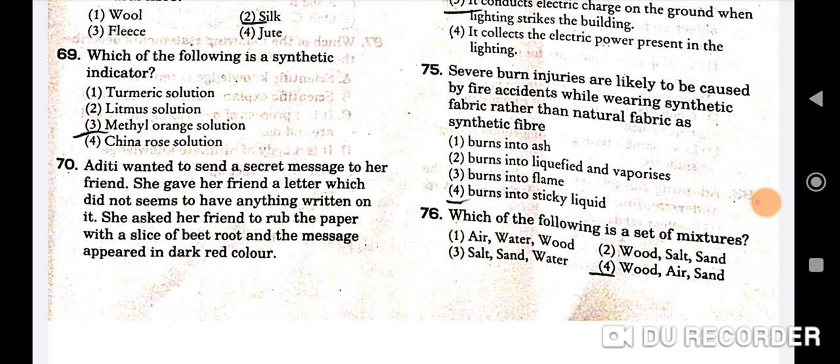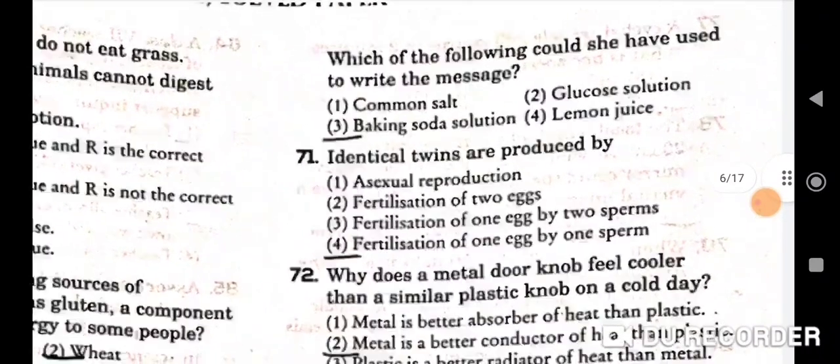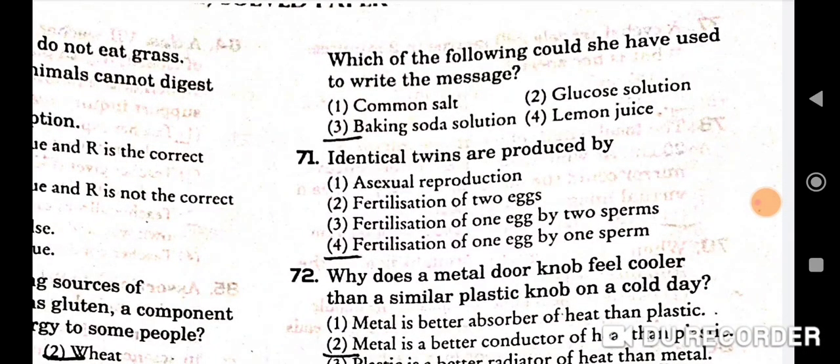Next question is, Aditi wanted to send a secret message to her friend. She gave her friend a letter which did not seem to have anything written on it. She asked her friend to rub the paper with a slice of beetroot and the message appeared in a dark red color. Which of the following could she have used to write the message? So baking soda solution. Third will be the correct option.